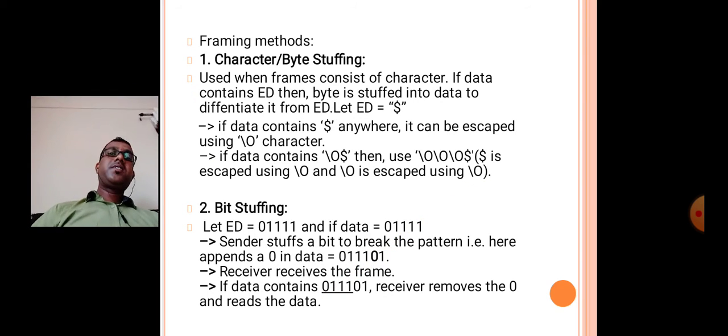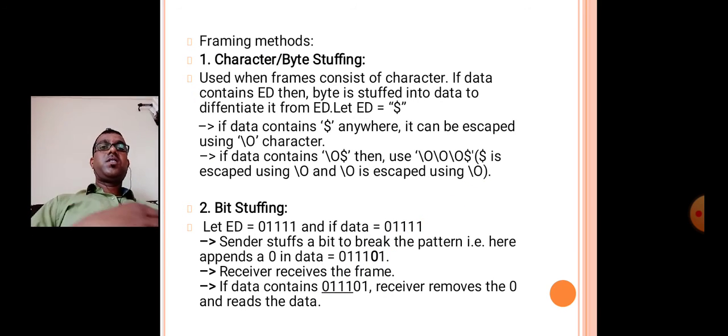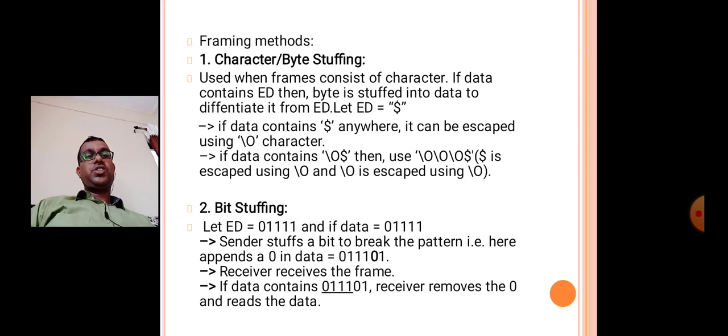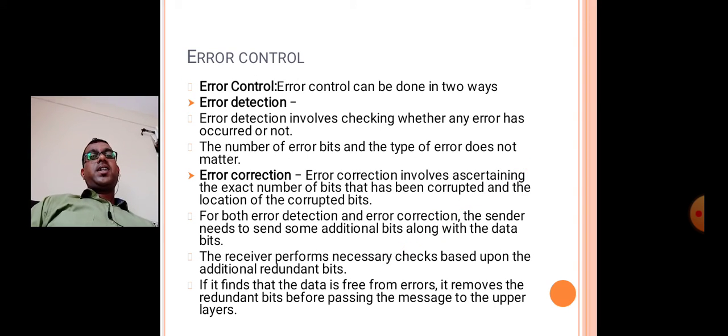Then the framing methods: character or byte stuffing. When frames consist of characters, if the data contains the end delimiter, a byte is stuffed into the data to differentiate it from the end delimiter. If the data contains a dollar anywhere, it can be escaped using an escape character. Then bit stuffing: here the end delimiter is 0111, and if the data is 0111, then the sender stuffs a bit to break the pattern, that is, it appends a 0 in the data, like 01101.